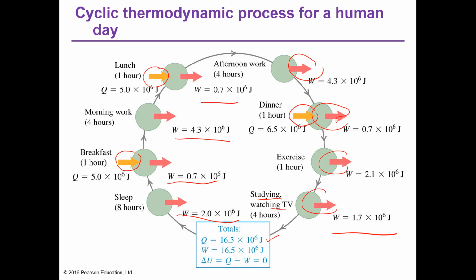If you add all this work, you'll get 16.5 times 10 to the 6 joules. And Q is equal to W. So therefore, delta U is 0. So we call this a cyclic process. There is no change in your internal energy. The work and the heat added are just equal. It's not that work is 0 or heat is 0. The two are equal so that you can say it is a cyclic process, that there is no change in internal energy.